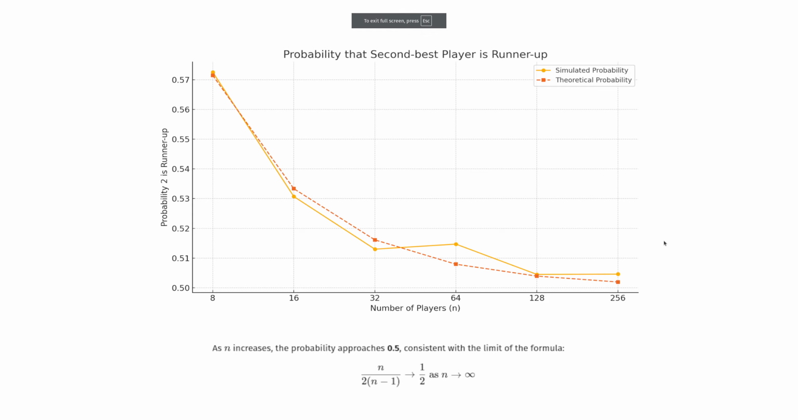Let's look at the comparison between doing a Monte Carlo simulation and solving it theoretically. The simulated probability that we have, as the number of players grows, stays quite close to the theoretical probability. And as the number of players grows, as you can see from the limit of the formula as n tends to infinity, the value of the probability approaches 0.5, which is actually consistent with the theoretical probability that we have.